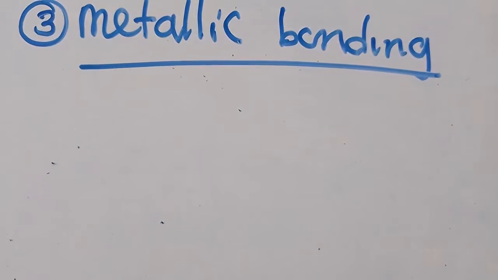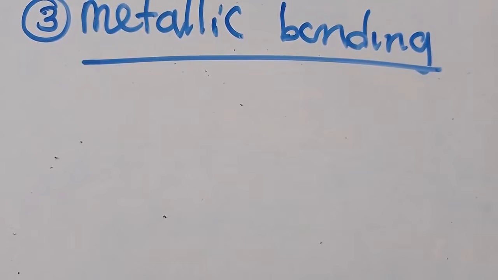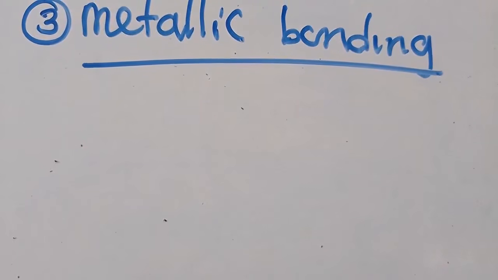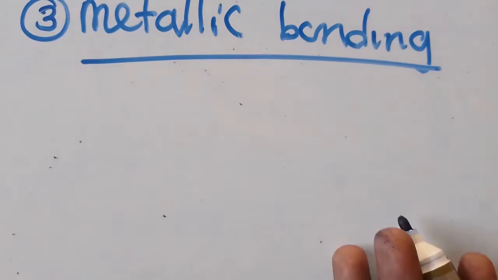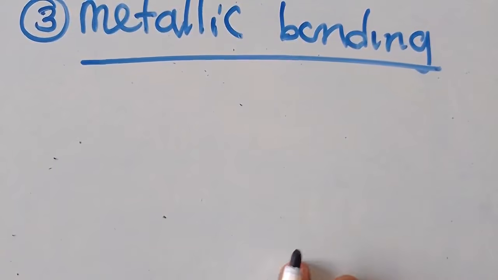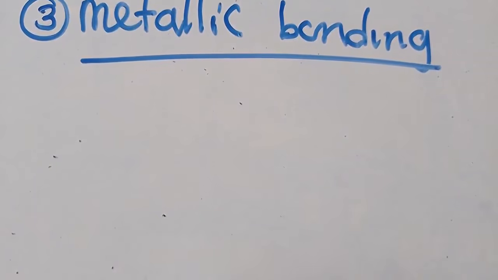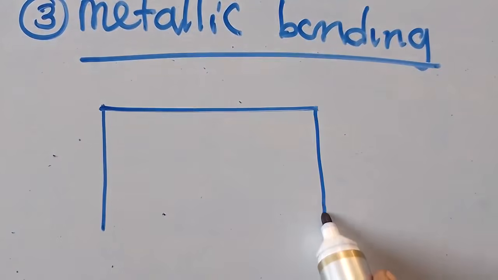Metallic bonding is a type of bond that exists only between metals. Metallic bonding is the attraction between positively charged metal ions and the free electrons that are in a metallic lattice. This is what you just need to understand. The electrons that are in a metallic lattice are free to move in the lattice, like this.